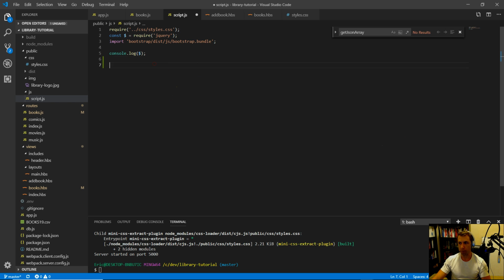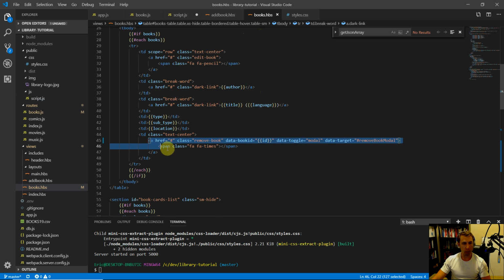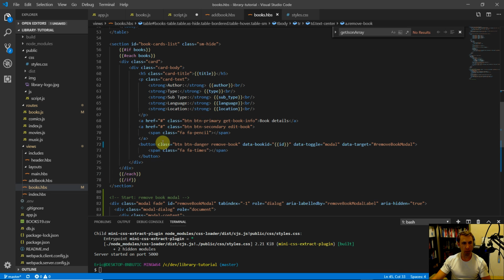First things first, we're going to want to attach a click event. If we go back to the handlebar templates, we need to respond to a click event on all of these remove book buttons, right? We have one up here in our table and then a button down here on the screen for smaller screens. So let's attach a click event there.